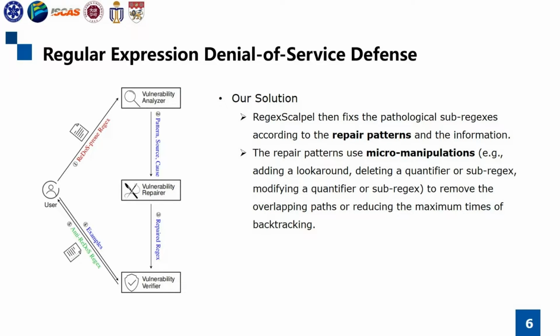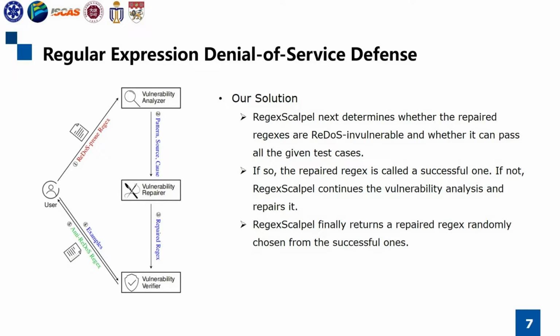The repair patterns use micro-manipulations, for example, adding a lookaround, deleting a quantifier sub-regex, modifying a quantifier sub-regex, to remove the overlapping paths or reduce the maximum times of backtracking. RegexScalpel next determines whether the repaired regexes are ReDoS invulnerable and whether they can pass all the given test cases. If so, the repaired regex is called a successful one. If not, RegexScalpel continues the vulnerability analysis and repairs it. RegexScalpel finally returns a repaired regex randomly chosen from the successful ones.